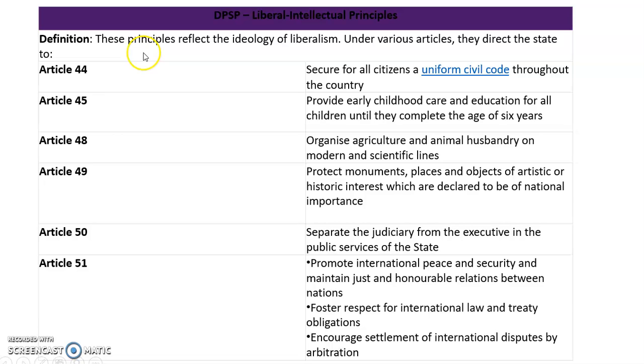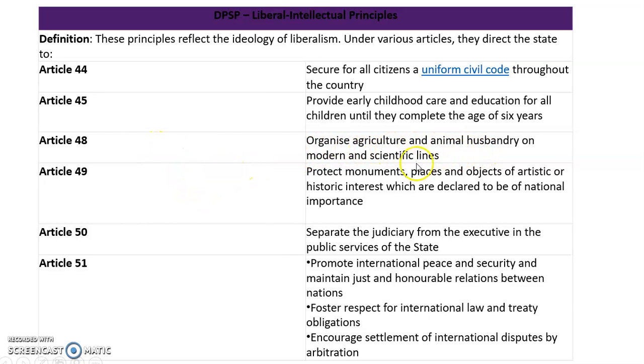And the next one is the liberal intellectual principles. Now this is considered as the last principles, in 44, 45, 48, 49, 50, 51. What does 44 say? 44 says that the country should have a common civil code. A uniform civil code should be there in order to maintain unity and integrity. 45 says every state has to take care of the childhood education for all the children below how many years? 6 years.